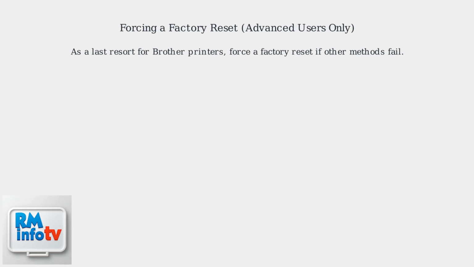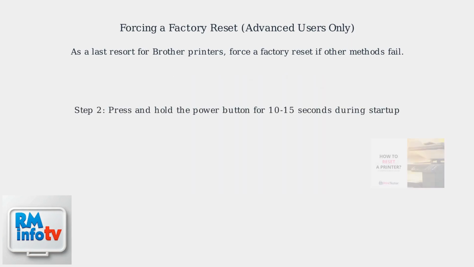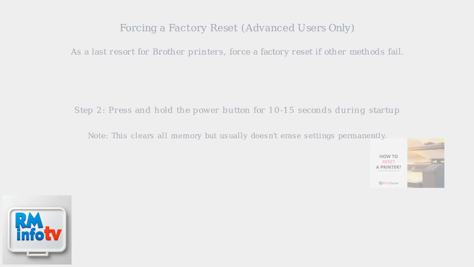Forcing a factory reset is a last resort for Brother printers when other methods fail. Start by turning on the printer. Then, press and hold the power button for 10 to 15 seconds during startup. This clears all memory, but usually doesn't erase settings permanently.